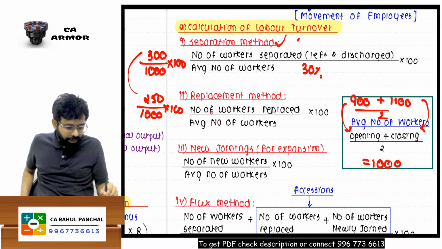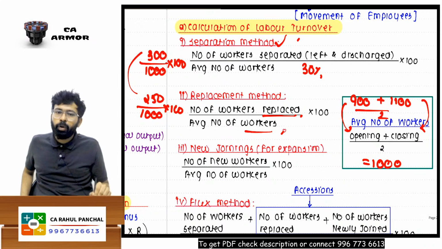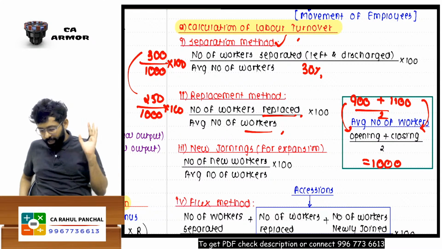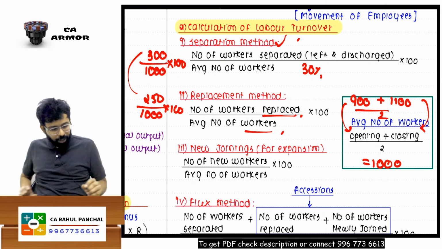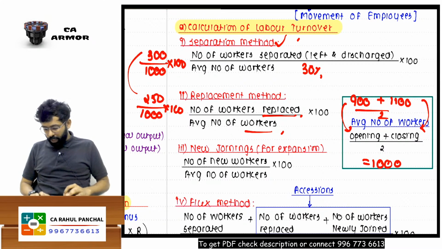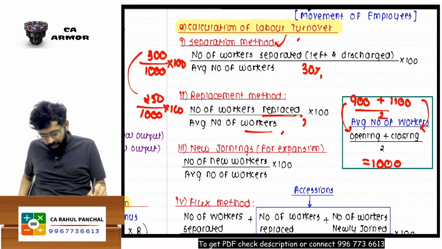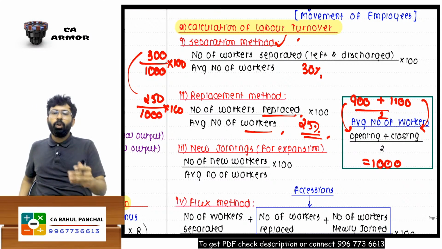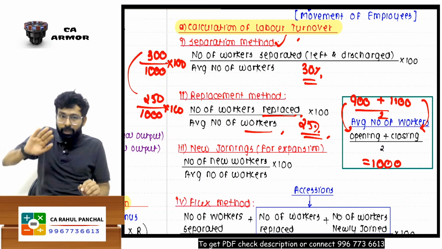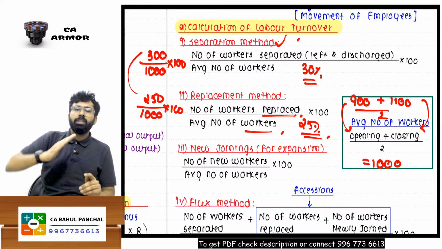Can I say that that is number of workers replaced upon average number of workers into 100? So that becomes what percent? 250 upon 1000 into 100. You will get 25% as your answer. These many employees have been replaced. 30% left and 25% have been replaced.